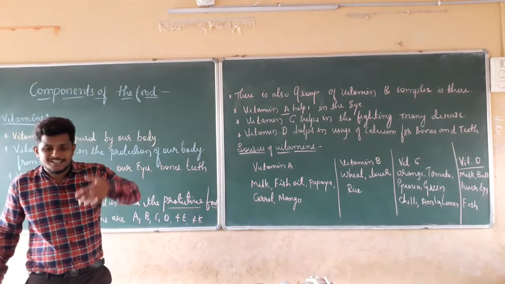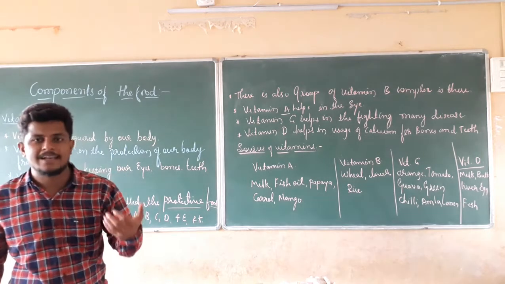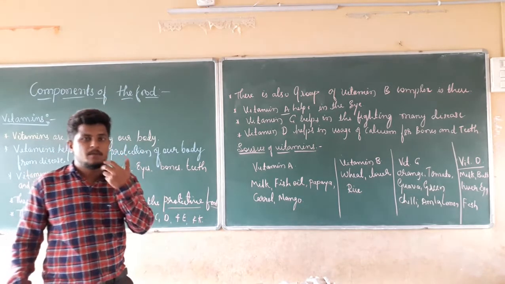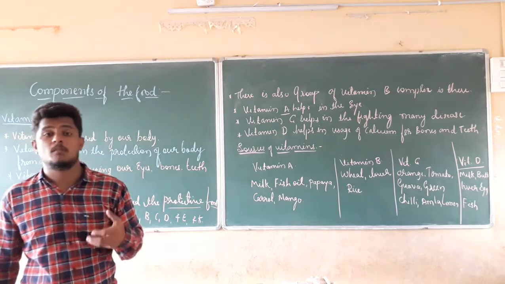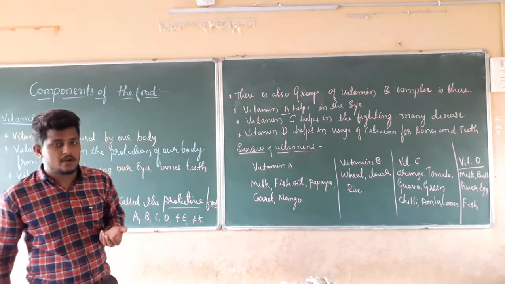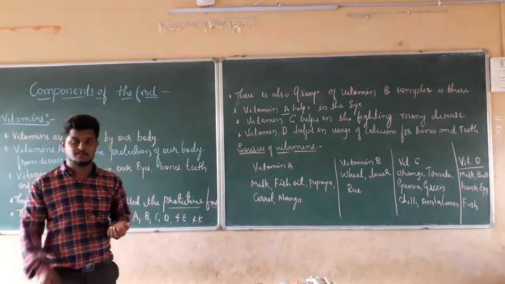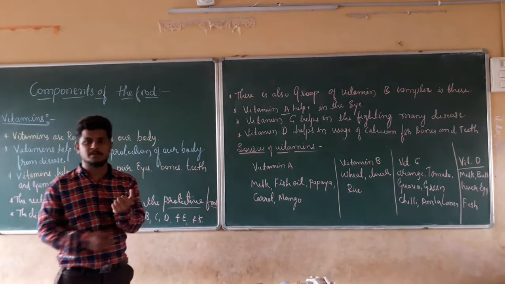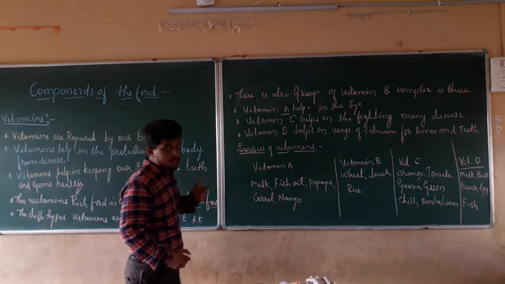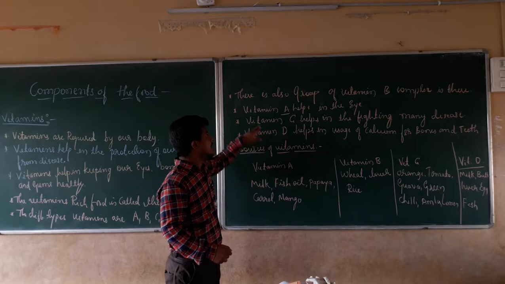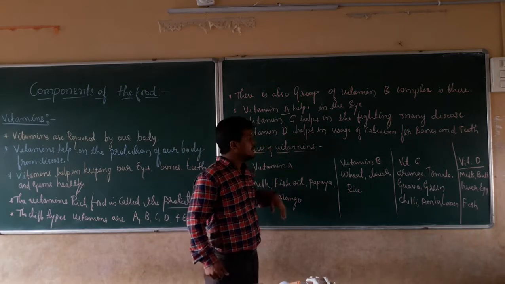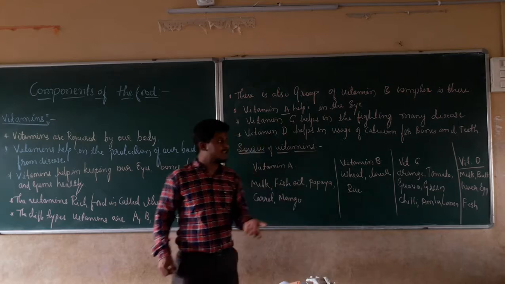Now, for bones and teeth to become stronger, they require calcium. They require calcium because they are made up of calcium carbonate, so they need a larger amount of calcium. But how does our body use that calcium for the bones as well as the teeth? It is used by the help of vitamin D.